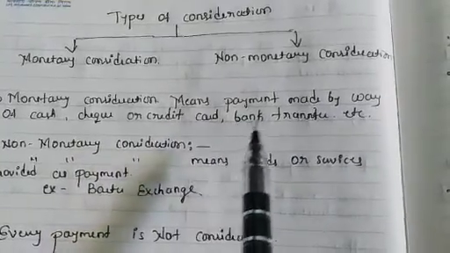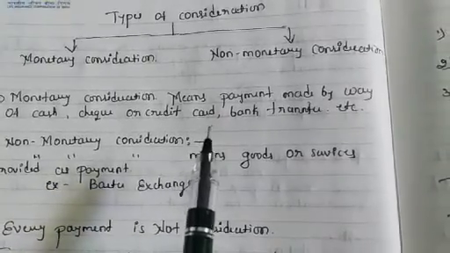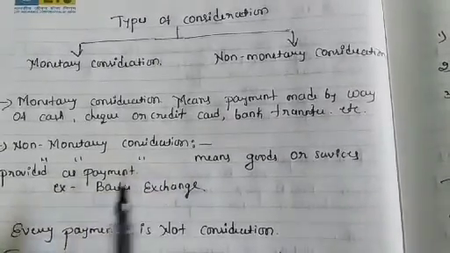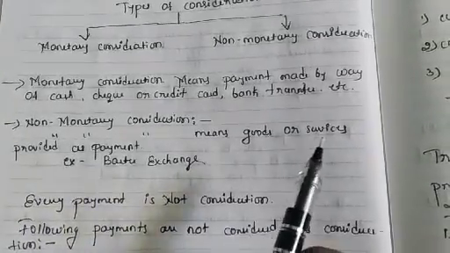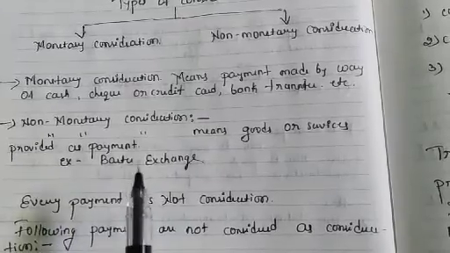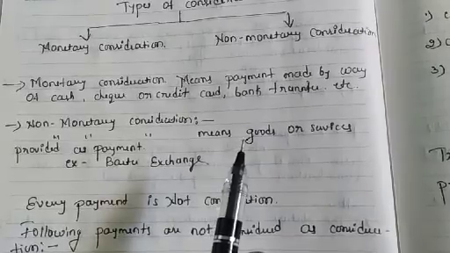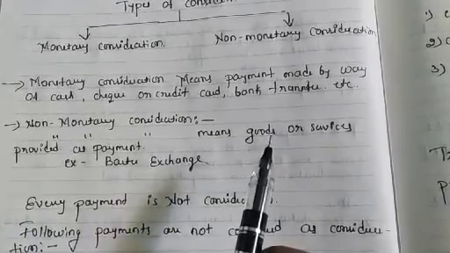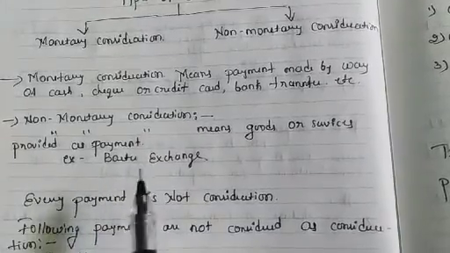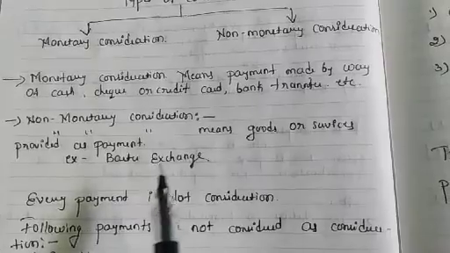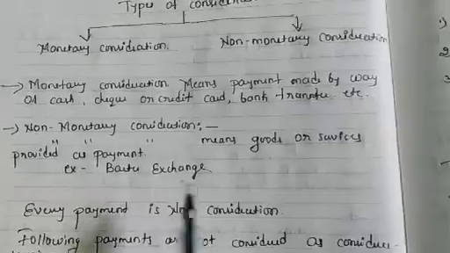Monetary consideration means payment made by way of cash, cheque, credit card, bank transfer, etc. Non-monetary consideration means goods or services provided as a payment in exchange for the purchase, not in the form of money. For example, the barter system, exchanging things. That is the barter system.